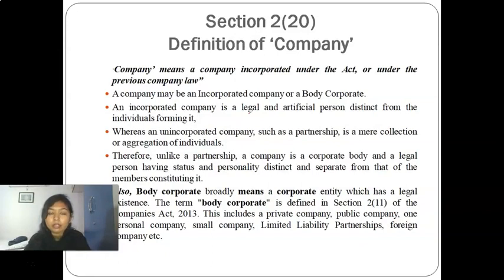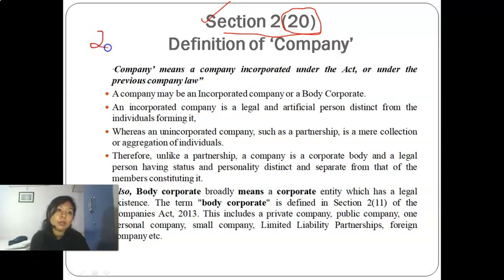So what is the definition of the company? Is it defined under the Act, or do we just need to check the general meaning? Yes, it is defined under the Companies Act under section 2 clause 20. This is one thing I want to tell you: whenever section 2 is read, this particular thing will be called a clause, section 2 clause 20.